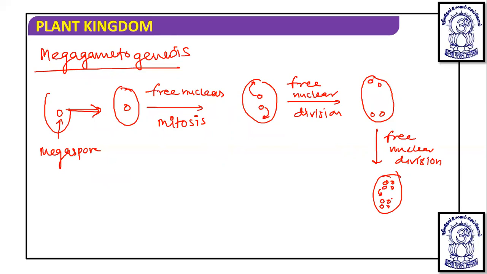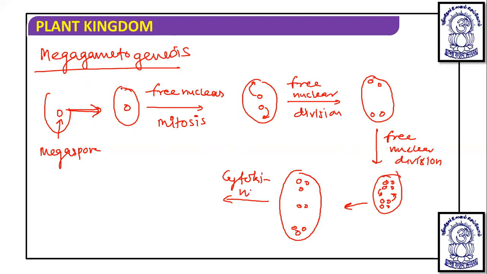Out of the 8 nuclei, one nucleus from each pole comes to the center. So now this is the condition, and after coming to the center, cytokinesis occurs, that is cytoplasm division. When cytoplasm division occurs, you will find the presence of synergids, the egg, antipodals and two polar nuclei.